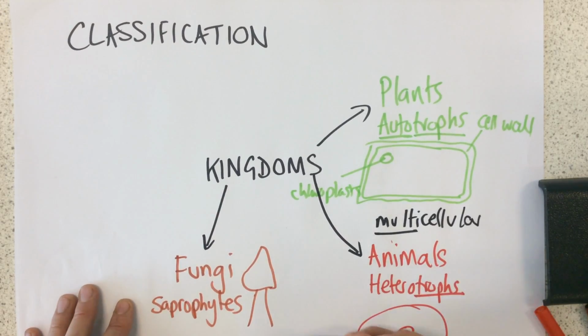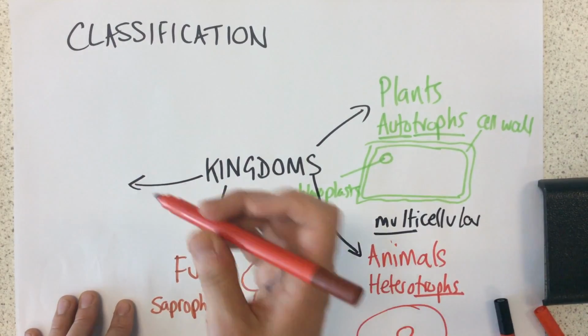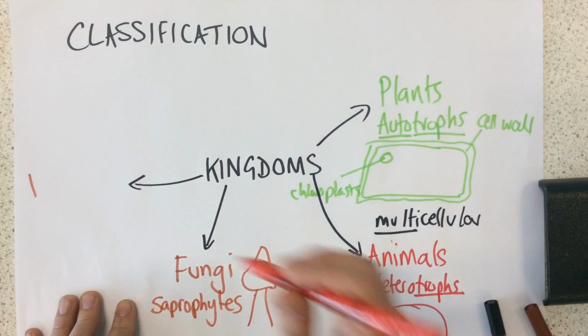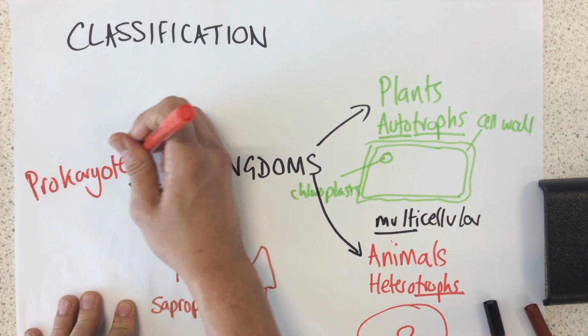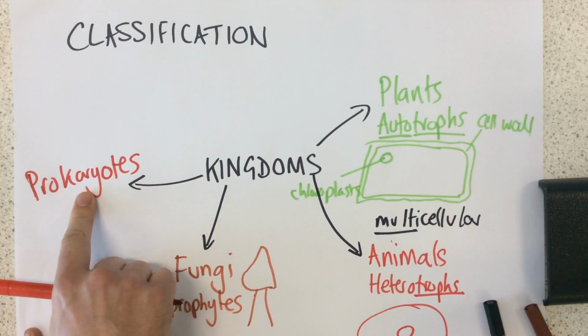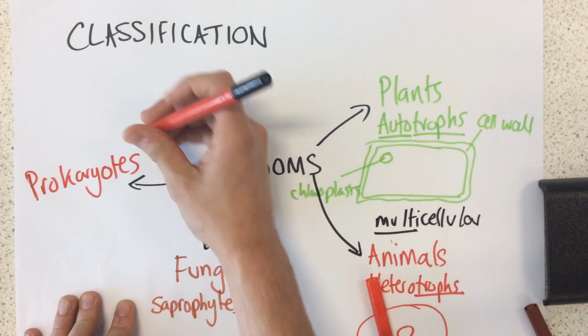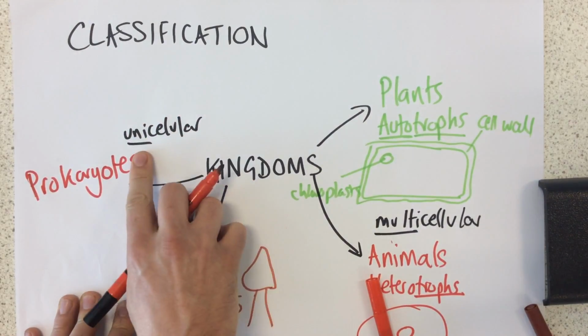We need to also know about this particular kingdom here, which is, I'll use a different colour, prokaryotes. Now, prokaryotes are unicellular rather than multicellular. This means, uni means one.